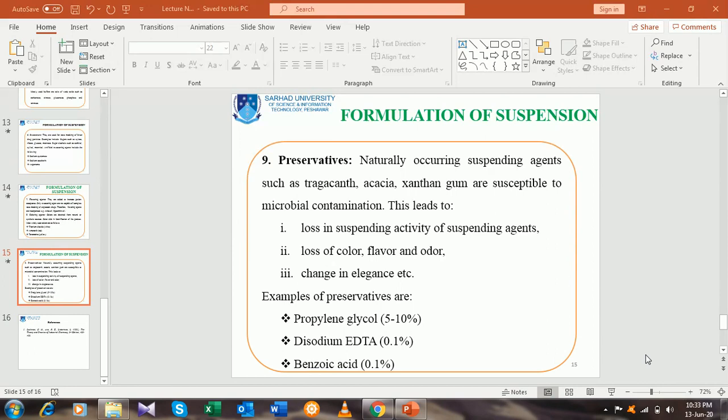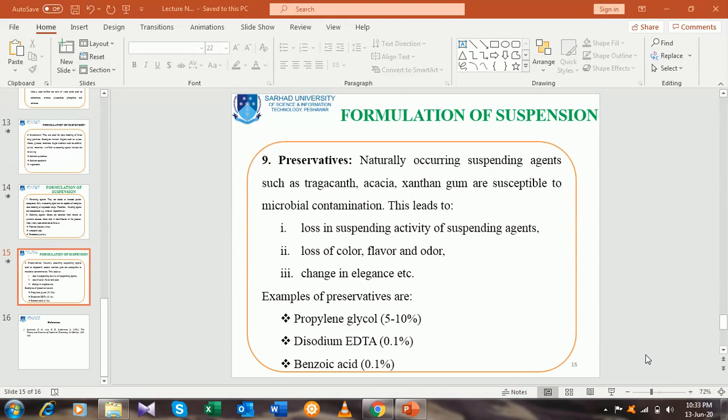due to which we focus on preservatives to be added in the formulation, to prevent either the loss in suspending agent activity, or the loss of color, flavor and odor, and change in the elegancy of the formulation.